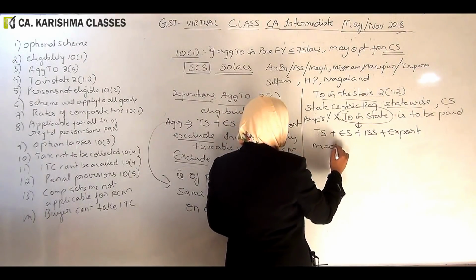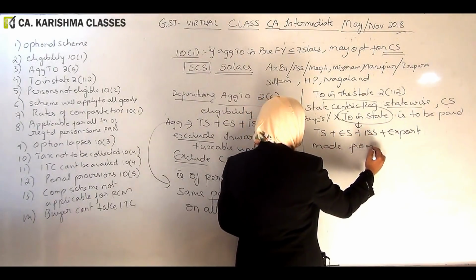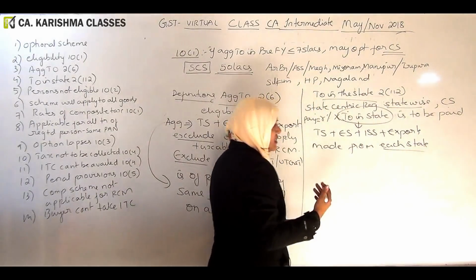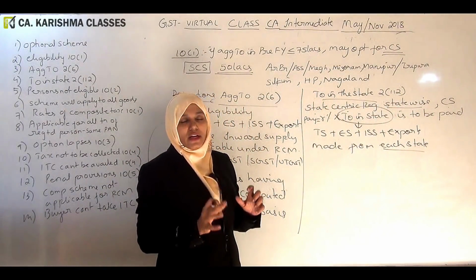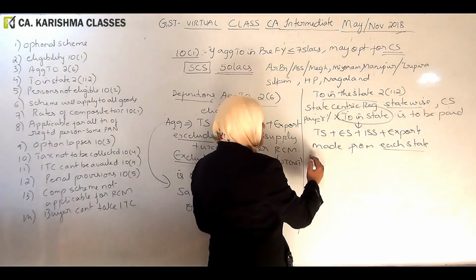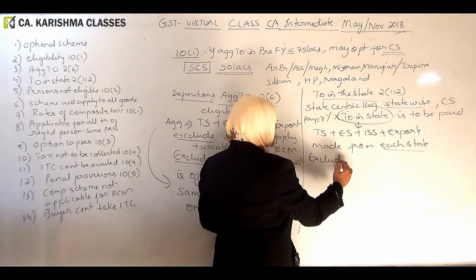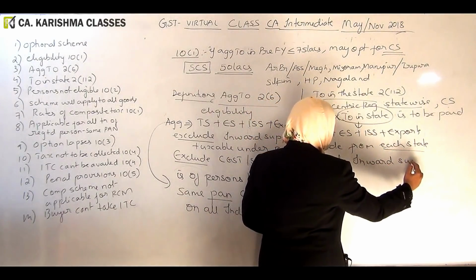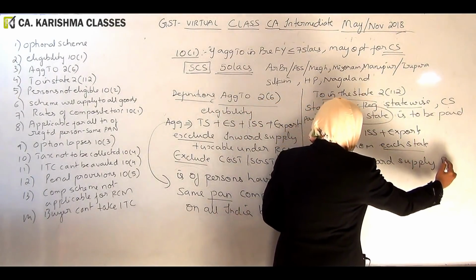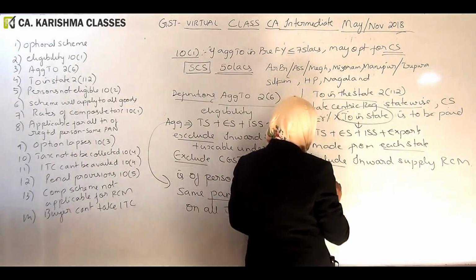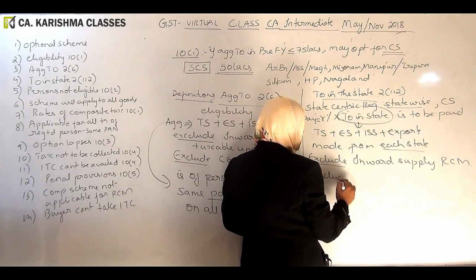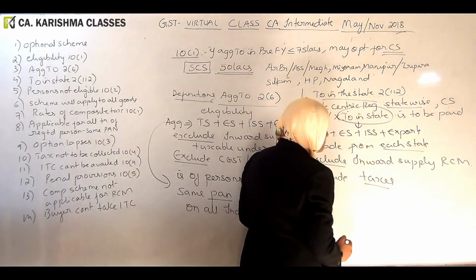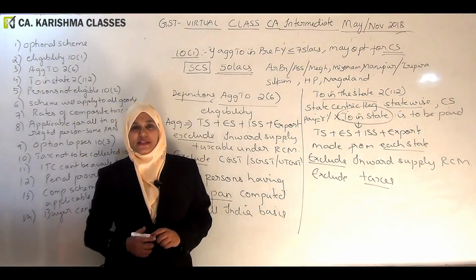made from each state. From that particular state, how much supply you have done, that we need to check. And again, this shall exclude inward supply, which is taxable under reverse charge mechanism. It shall exclude taxes. Same concept. There is no big difference here.